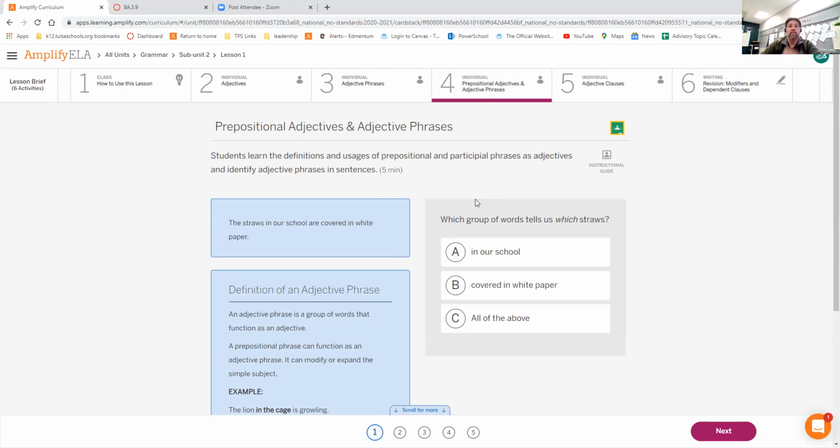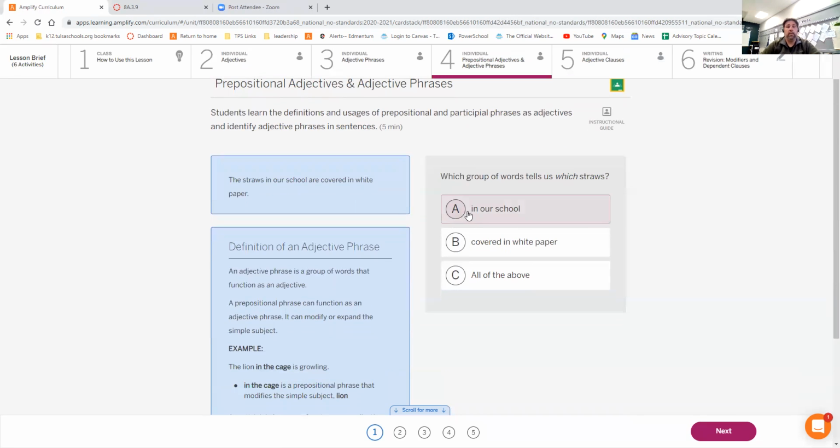Prepositional adjectives. A prepositional adjective is one that functions as an adjective and expands the subject. You're getting more information. Which group of people? That group of people. Which boy? The boy with the blue belt. We're expanding the subject to provide specificity.